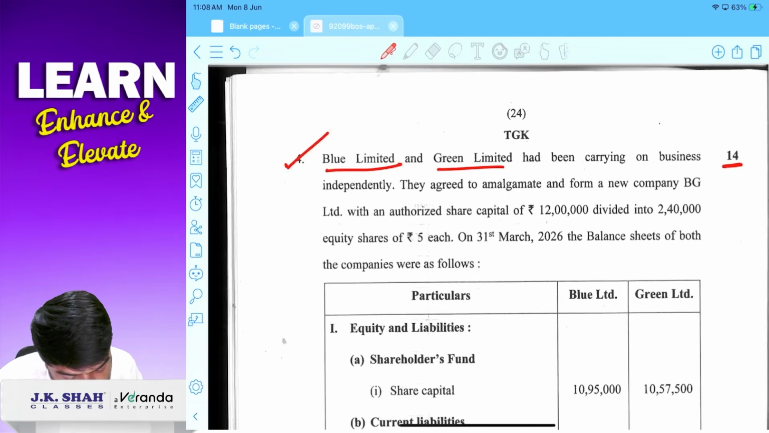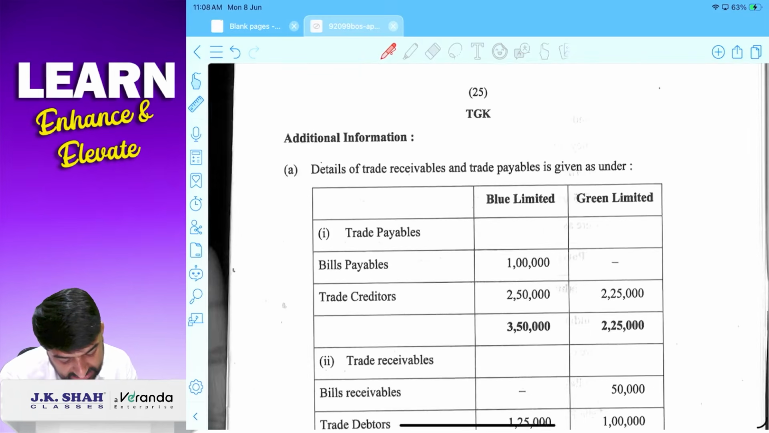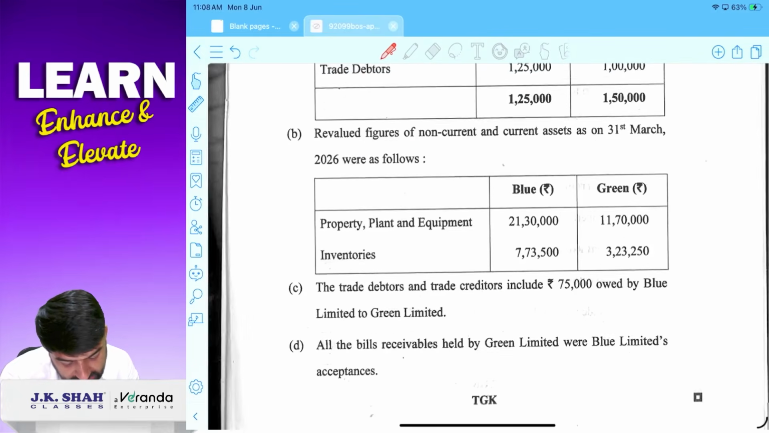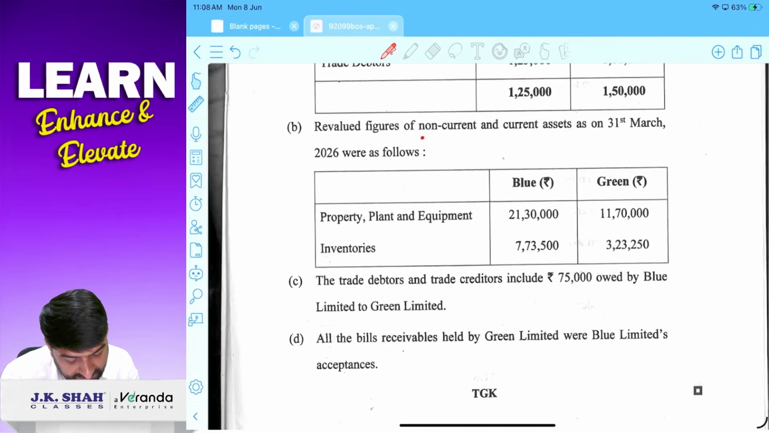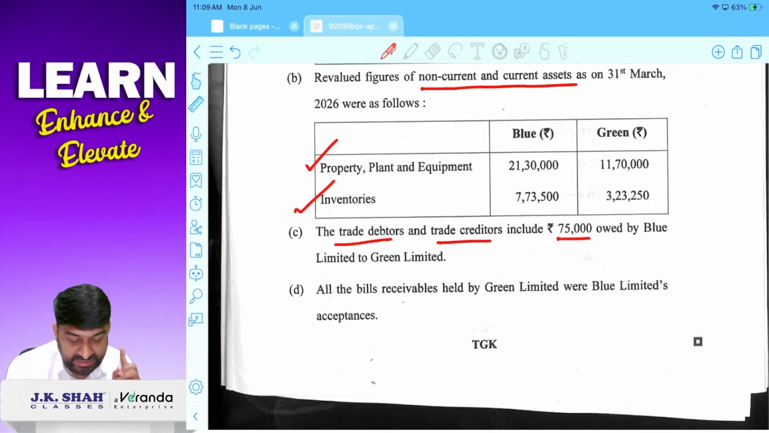Blue Limited, Green Limited got amalgamated and they form a new company BG Limited. Authorized capital is given. Correct. Equity share 5 rupees का है and both the companies Blue Limited, Green Limited share capital everything is given. Their trade payable and trade receivable list is also given. Revalued figures of non-current and current assets are also given. ठीक है. Debtors and creditors. This is intercompany debtors and creditors.